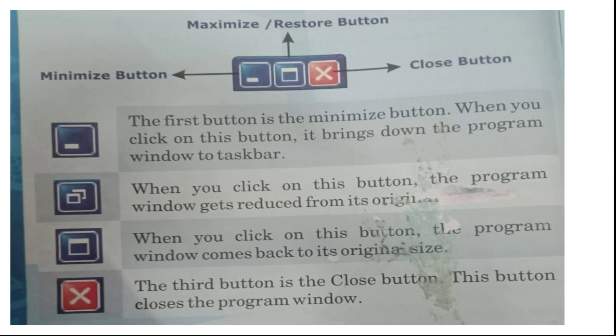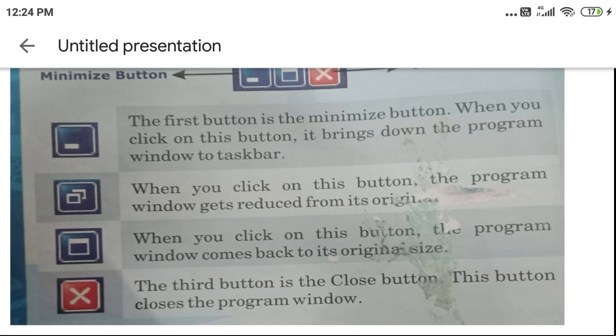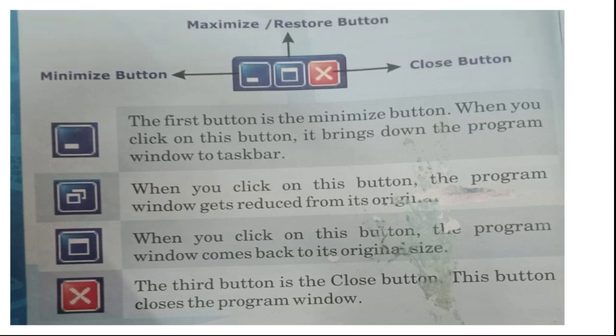Here you can see the first button is the minimize button. As soon as you click on this button, the window will be minimized. It will shrink and come to the bottom. When you click on this button, it brings the program window down to the taskbar, meaning the entire window would be shrunken and the program would appear only in your taskbar.